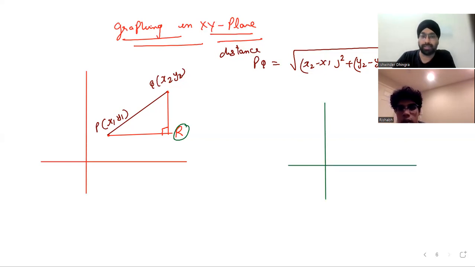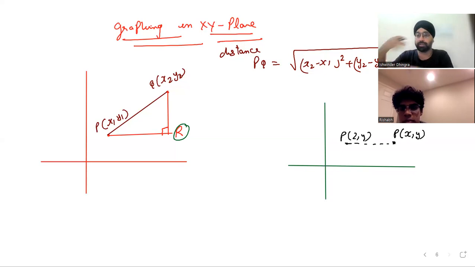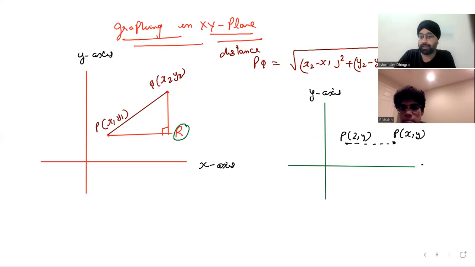First thing, again, I'm telling you, please keep it very simple. Let's suppose this point is 2, and let's suppose this is a point with coordinates x and y. And this is a line which is parallel to the x-axis. Can you understand? Let's say this is the y-axis, this is the x-axis.